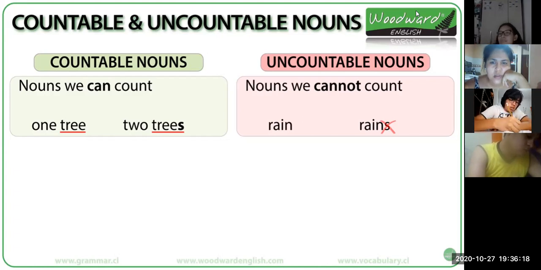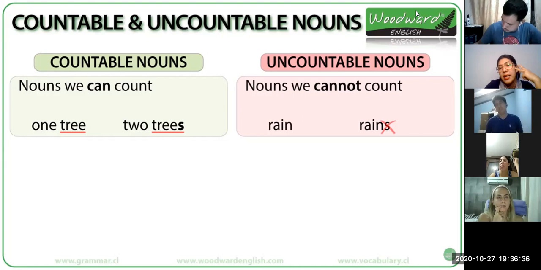Coffee, milk, grass. Grass. Pasto. Grass, con S. Yes, maybe. Any other idea?